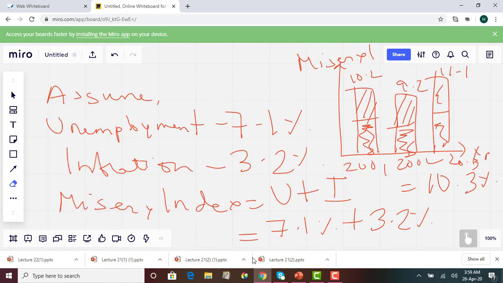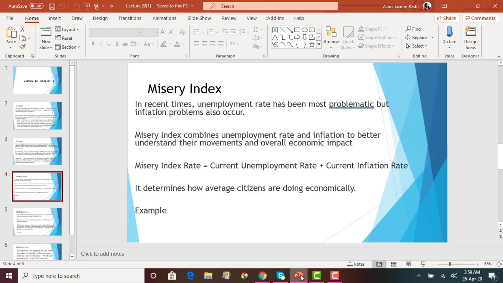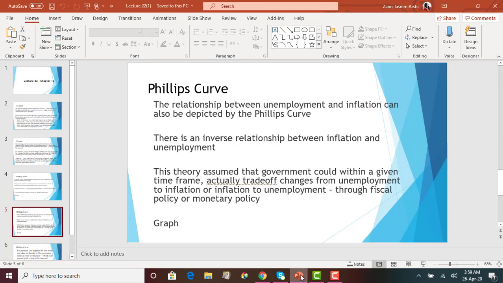Okay, so let's move on to the next slide, which talks about the Phillips curve. The Phillips curve is a graphical representation that shows us the relationship between unemployment and inflation. We learned about unemployment and inflation in our previous chapters, but we have not looked into a Phillips curve. It is a graph that tells us how unemployment and inflation are related. In general, we know inflation and unemployment are inversely related.